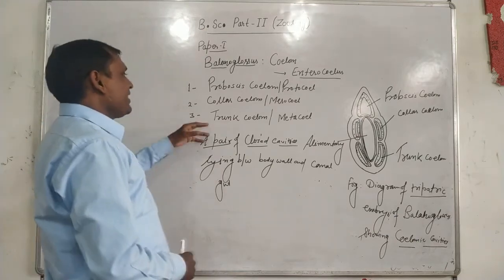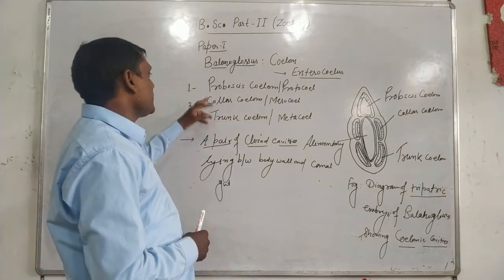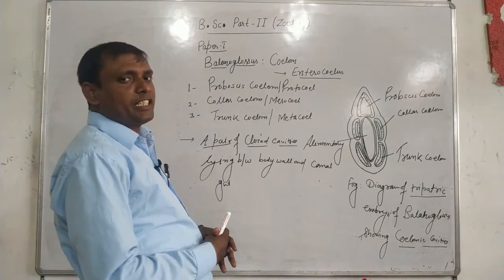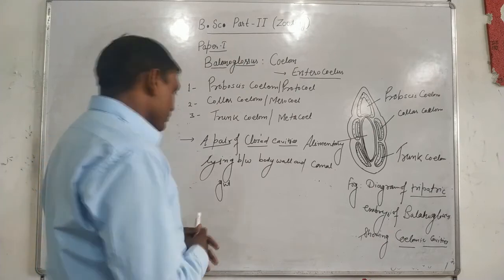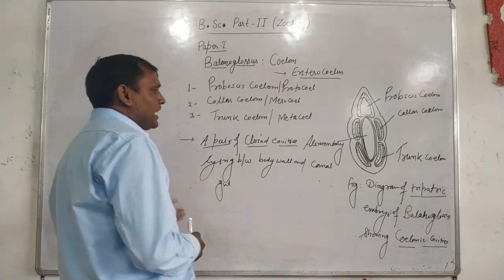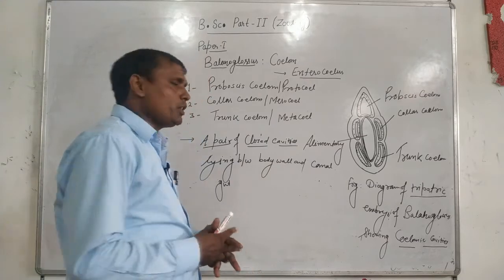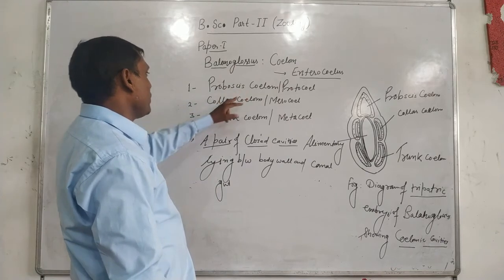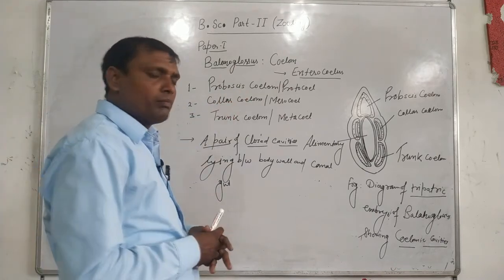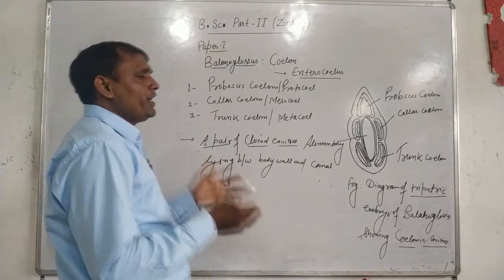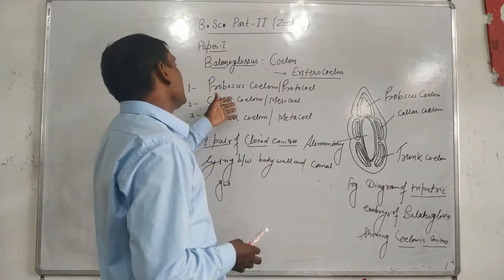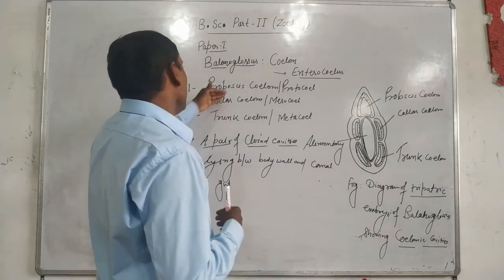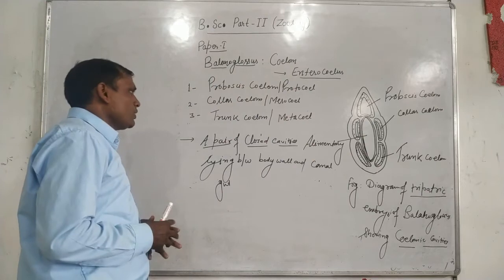You have seen that the trunk coelom, proboscis coelom and collar coelom are filled with a fluid. These fluids are generally referred to as coelomic fluid. The fluid inside the proboscis coelom and collar coelom is just sea water, with no special type of fluid. Since sea water fills these coeloms, their walls are turgid.